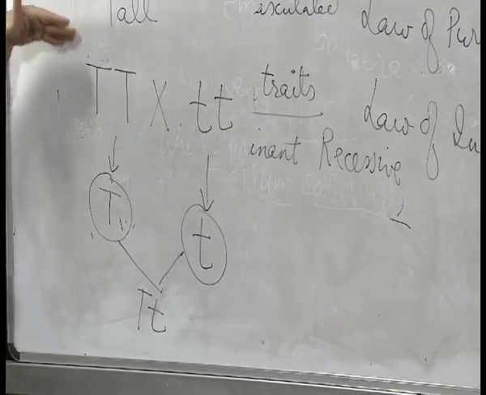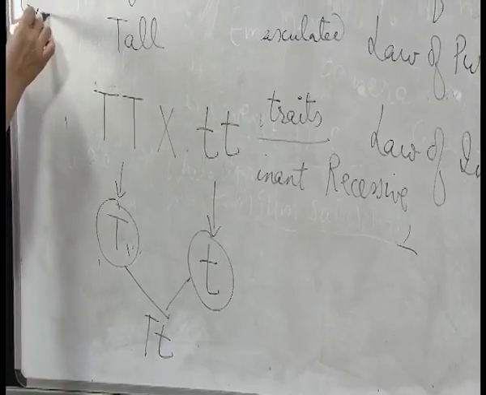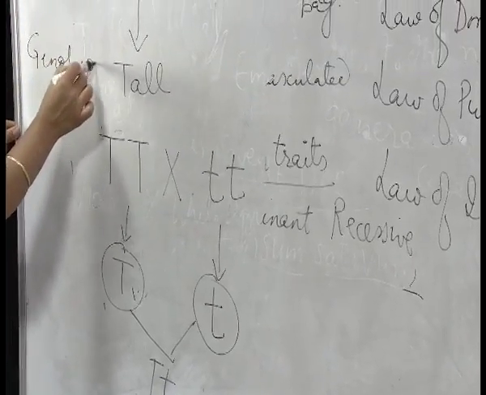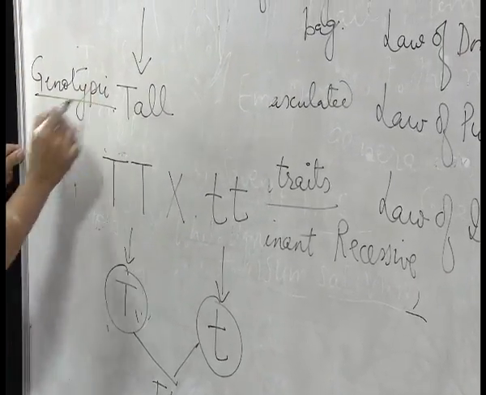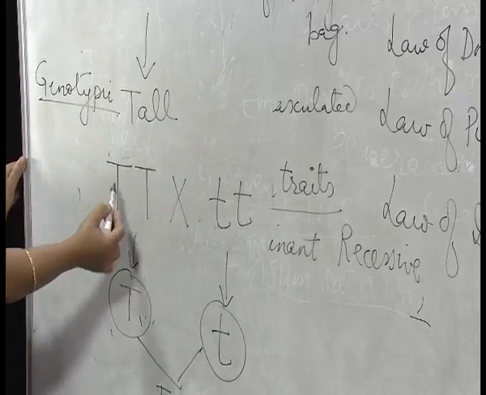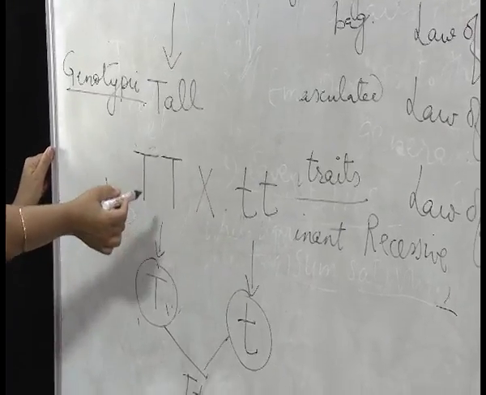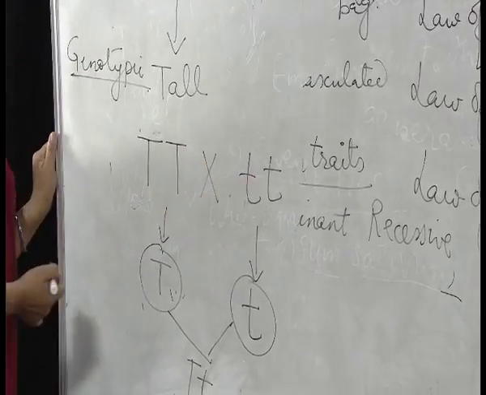Now, when we represent the cross in this form, this is known as genotypic representation. Genotypic representation means when we write about the genes, whether they are in capitals or in small letters. Capital means dominating and small letters mean the recessive trait.